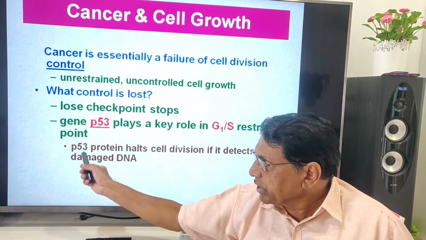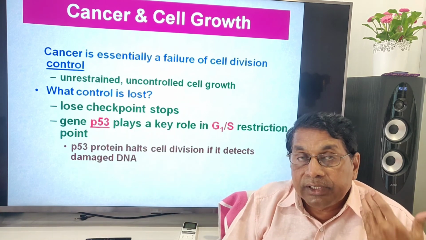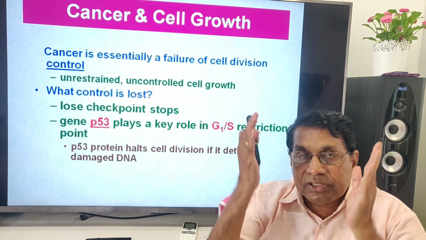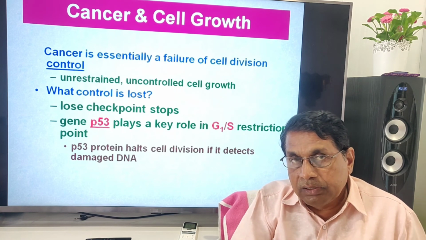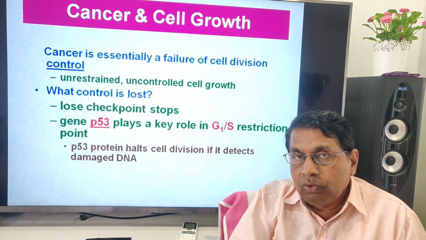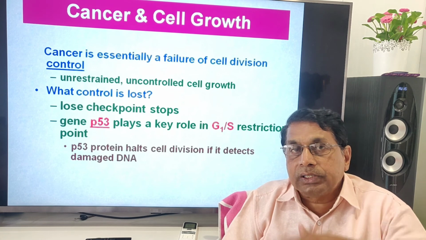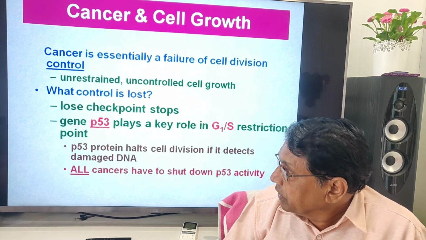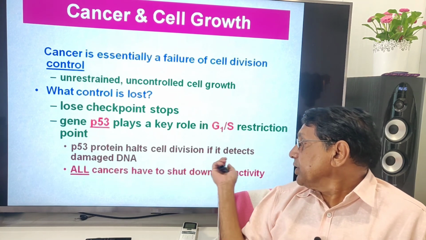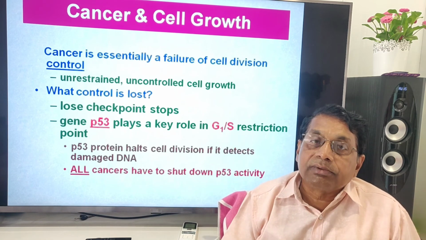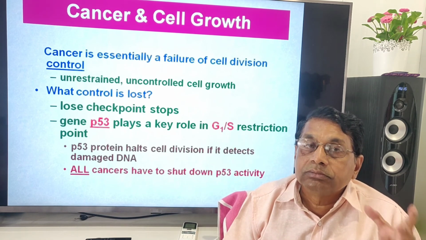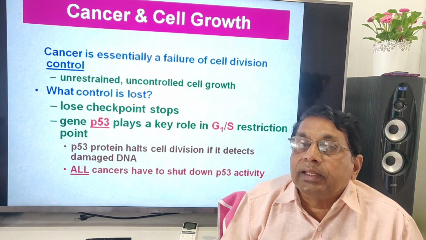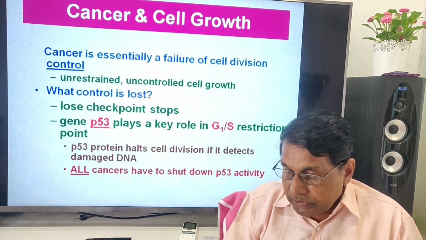So if it detects damage, it prevents the cell cycle. The cell may be allowed to go for apoptosis, or it becomes unrestricted. All cancers have shut down P53 activity. It is the policeman, the guardian. If that fails, then cancers result.